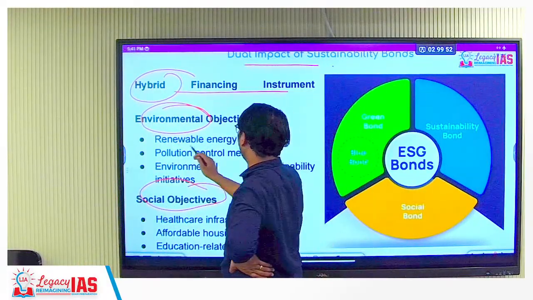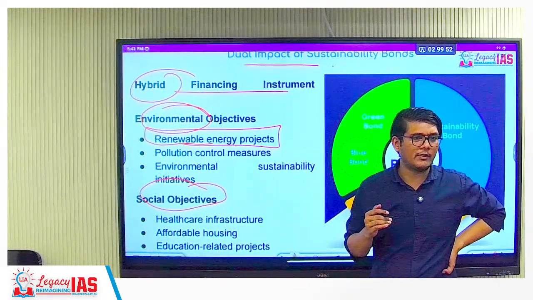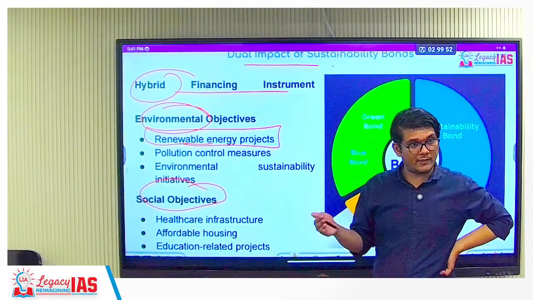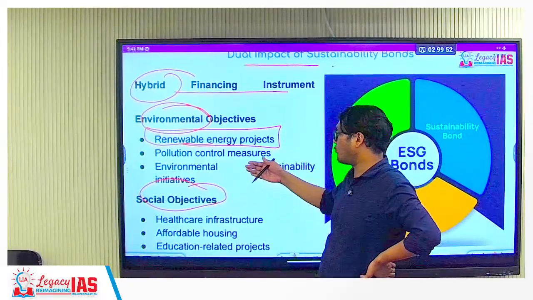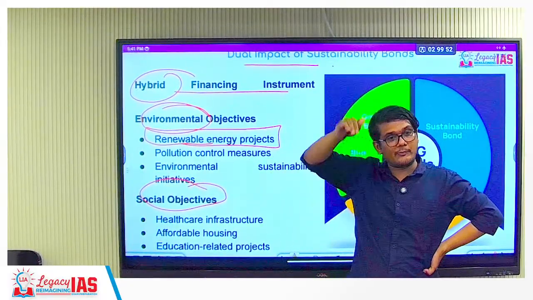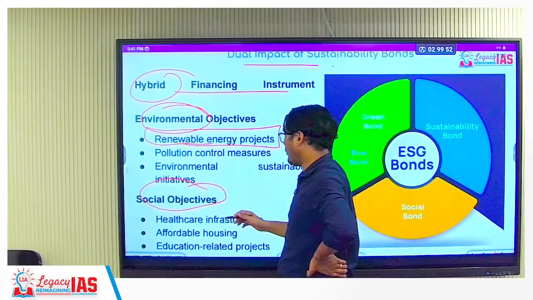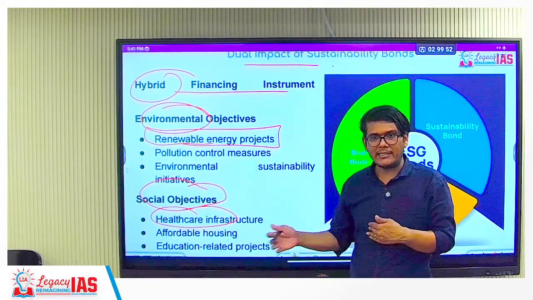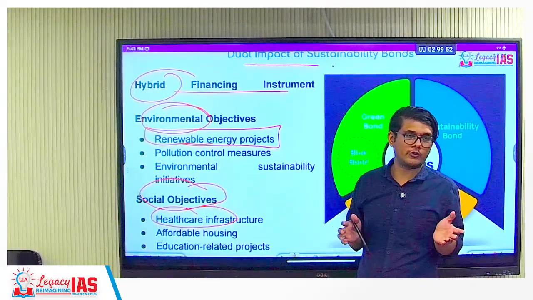For example, renewable energy projects. Renewable energy projects lower the carbon footprint and save non-renewable energy, but they also provide energy security to the people as well. Plus in social, if you look at the core social thing, healthcare, you are building hospitals for example, that is pure social.